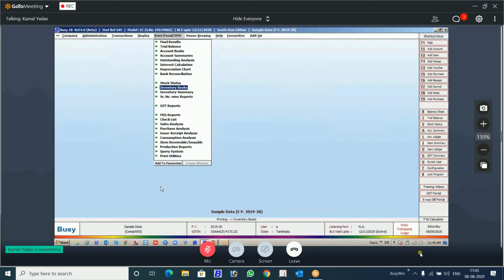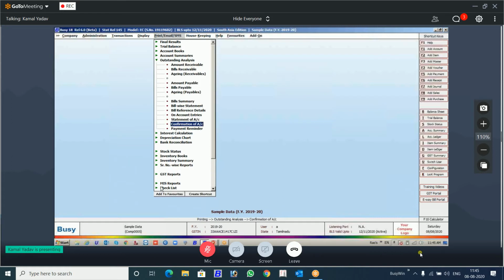You come to the printing, then there is this outstanding analysis. These three: statement of account, confirmation of account, and payment reminder, you can digitally sign. So this is the concept of the digital signature. And this add-on, WebTel and Blockage, it's an external add-on. There will be pricing for that. There will be dealer margin that the concerned person will update you regarding that. And the technical part I have explained to you. Now let's move forward.